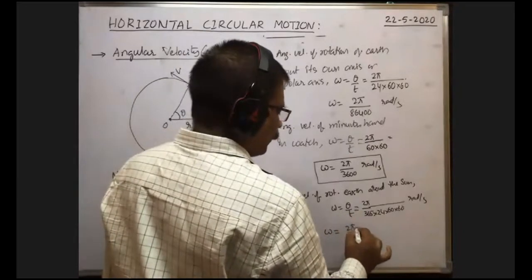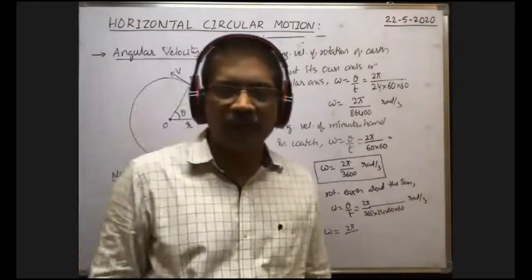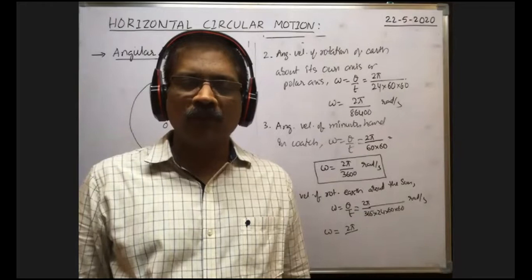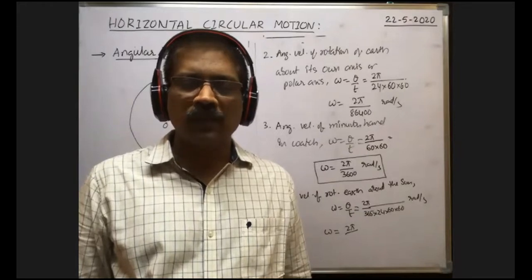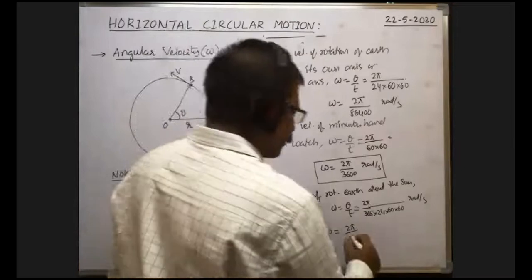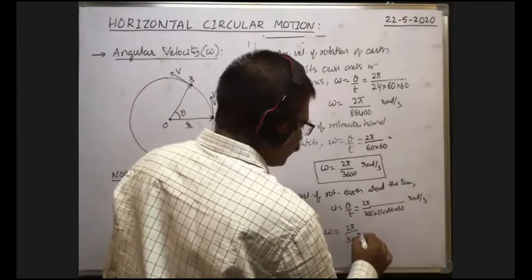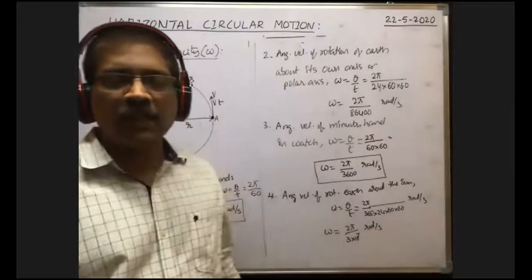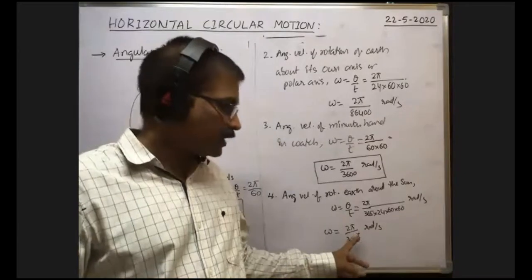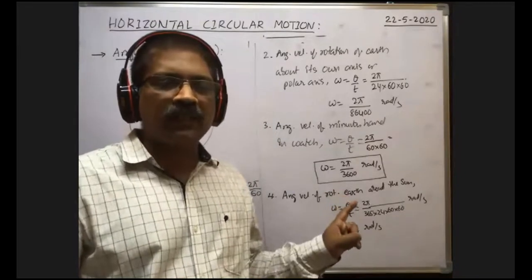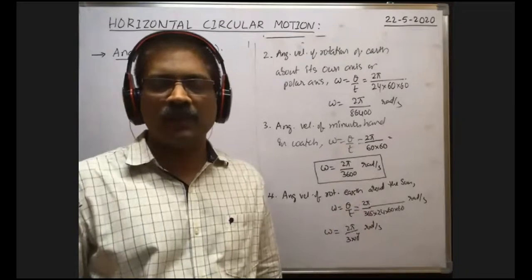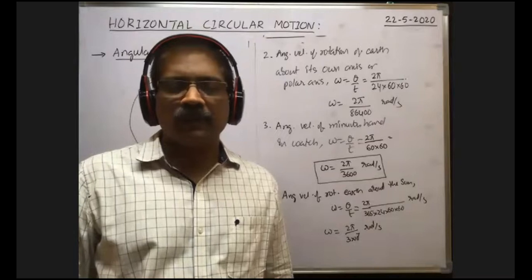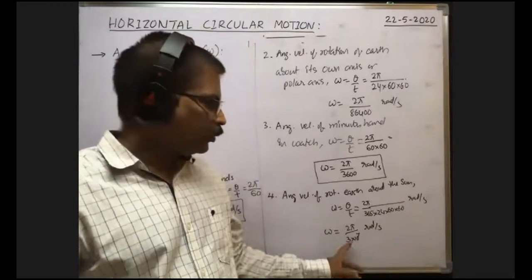Okay, then 2 pi by this. If you multiply this out, approximately we will get 3 into 10 to the power of 7 seconds. We can write 1 year is approximately 3 into 10 to the power of 7 seconds.